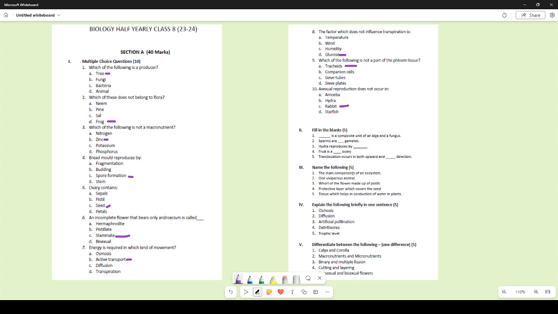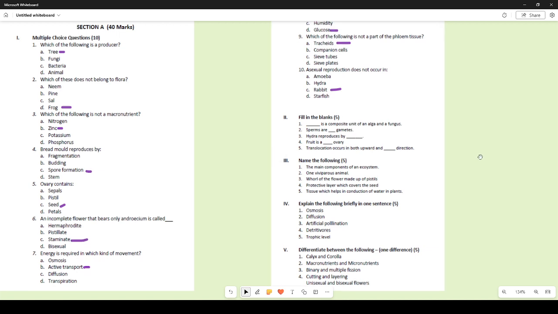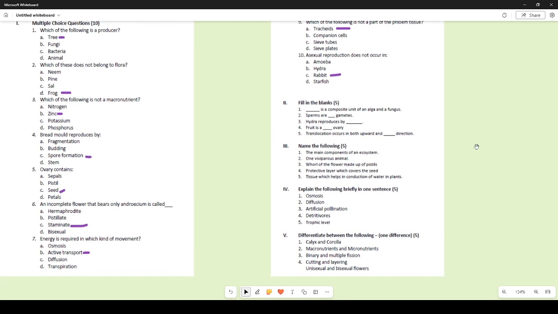Name the following. The main components of an ecosystem. It is biotic component and abiotic component. One viviparous animal. Any viviparous animal you can name, any mammal you can name. That would be good enough. Whorl of the flower made up of pistils. It is gynoecium. Protective layer which covers the seed. It is the seed coat, or the testa and the tegmen. You can just write seed coat. Tissue which helps in conduction of water in plants. Of course, it is xylem tissue.